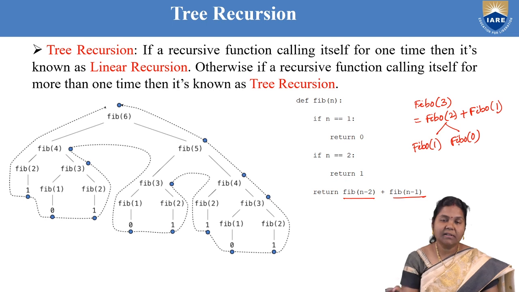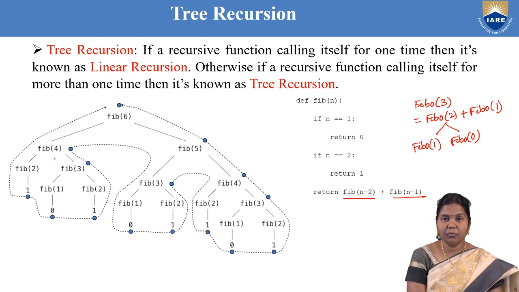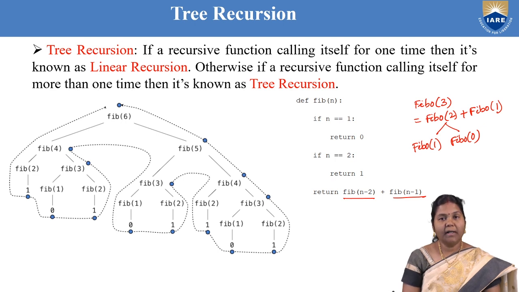So this process is recursive in nature, and if you see the diagram, if you want to compute Fibo of 6, then it is Fibo of 5 plus Fibo of 4. Again Fibo of 5 is Fibo of 4 plus Fibo of 3. Like that it has been drawn into a tree. If you see the complete computation of Fibo of 6, you will find that it is like a tree structure. Each time the function is calling itself twice, and the overall structure is a tree. That's why it is an example of tree recursion also. So the Fibonacci series is an example of both binary recursion and tree recursion.